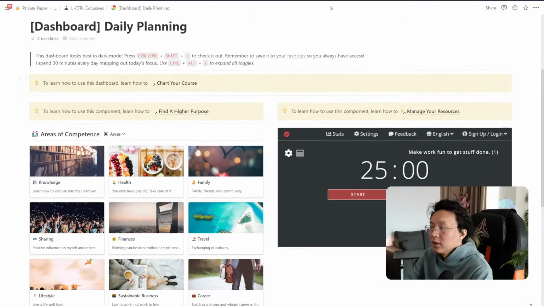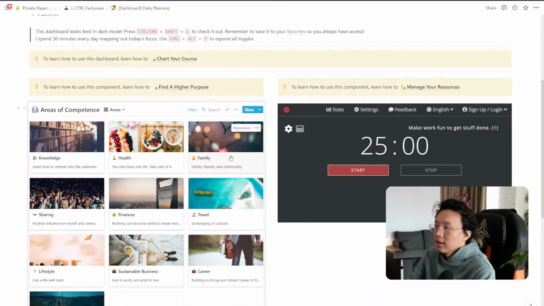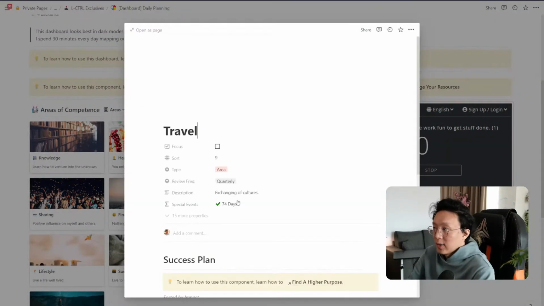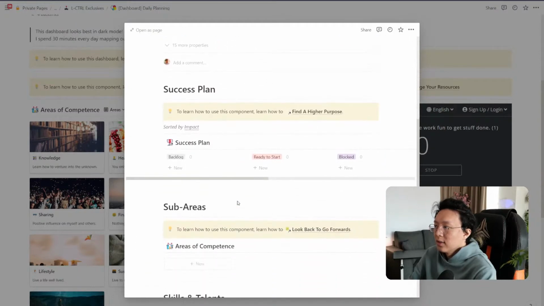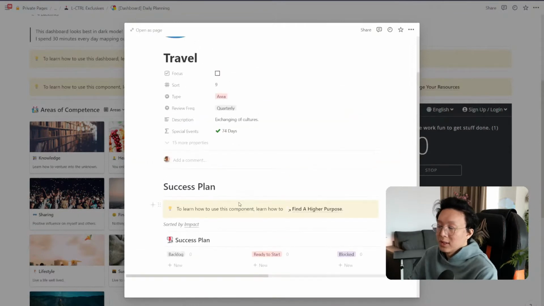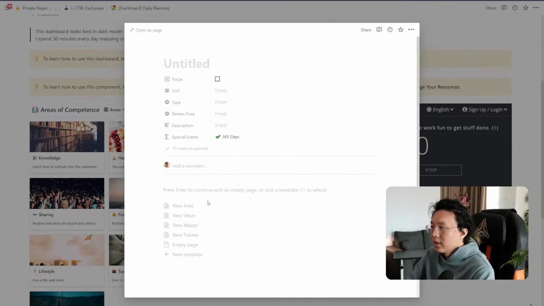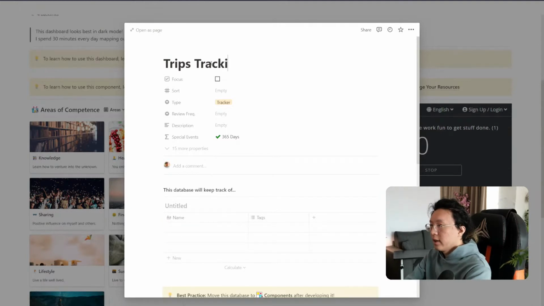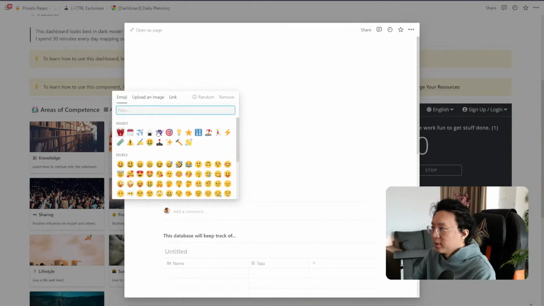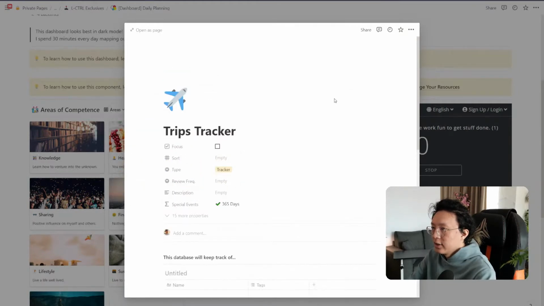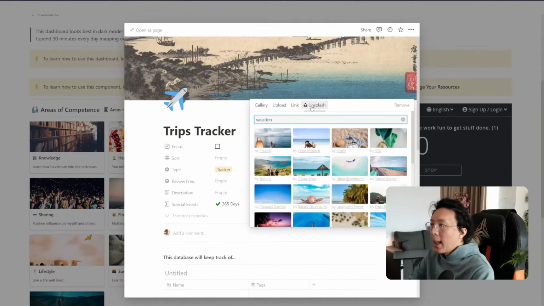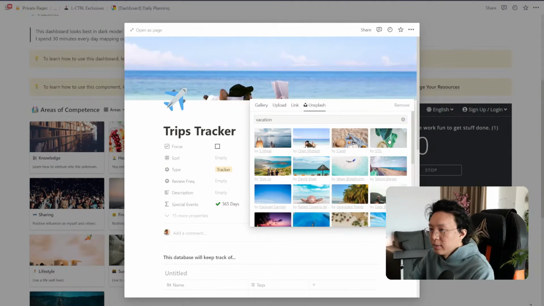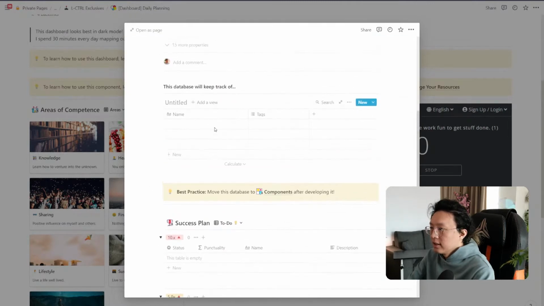The last thing I want to show you is, if I decide to create a new template, I like to put it inside one of my areas of competence. This is a place where I can store all the different things that are relevant to a specific area of my life that I want to grow and build, for example, travel. Here I can make a new tracker, and we can call this trips tracker. I'm going to add some small things like a flight, add a cover, maybe a vacation, just something nice for me to put down there.